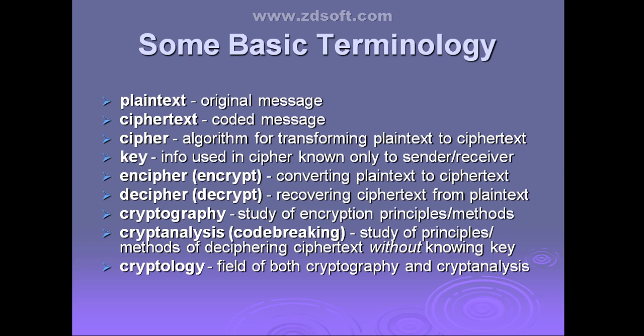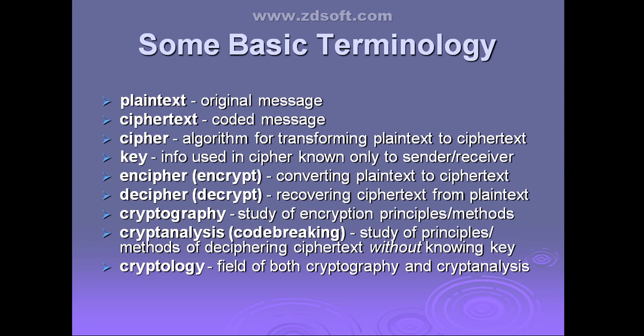Once you have encrypted the message, the coded or scrambled message that you get after encryption is what you call the ciphertext. Plain text is nothing but the original message, and the coded message you call ciphertext. Clear? Yes, then next is cipher.